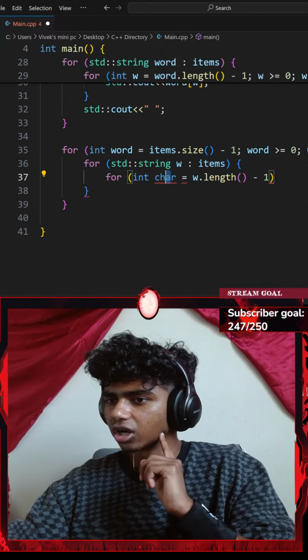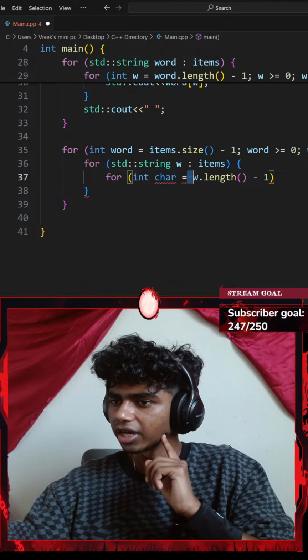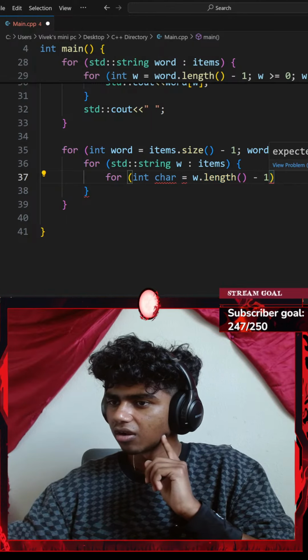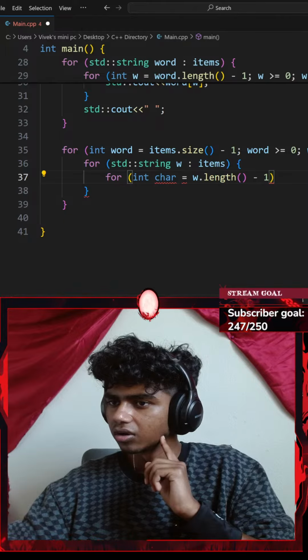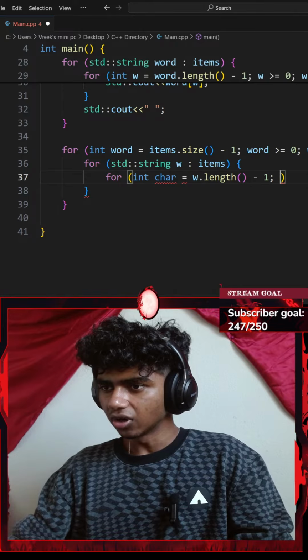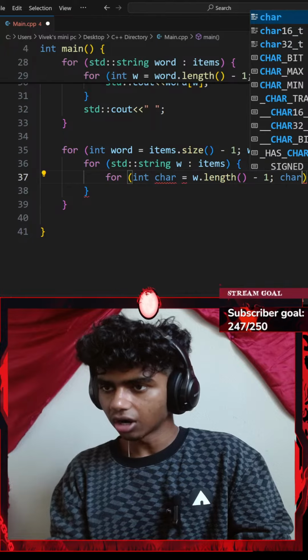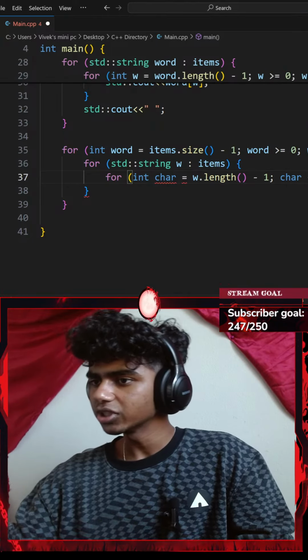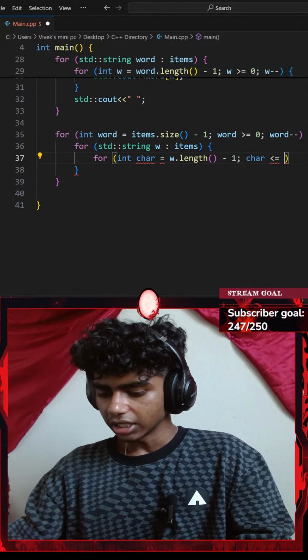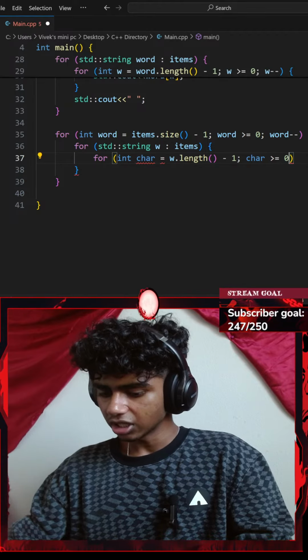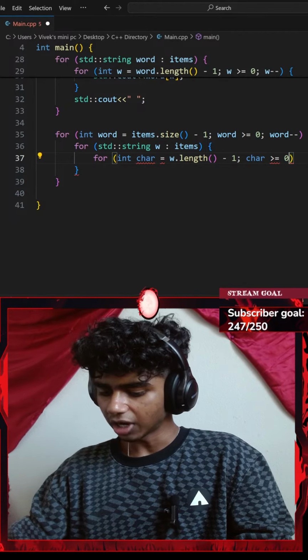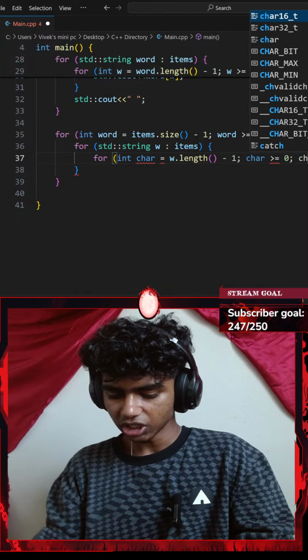For every integer of char in my w dot length. I'll go with a semicolon and check if my char is greater than or equal to 0. I'm going to decrease my i by 1. So actually my char.